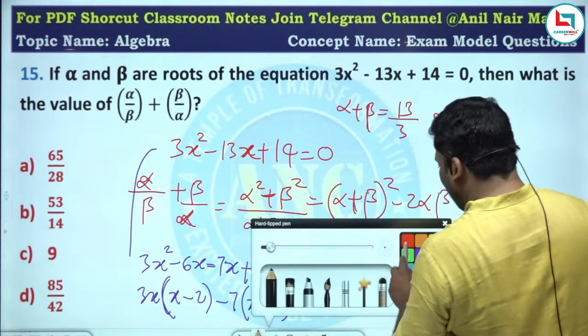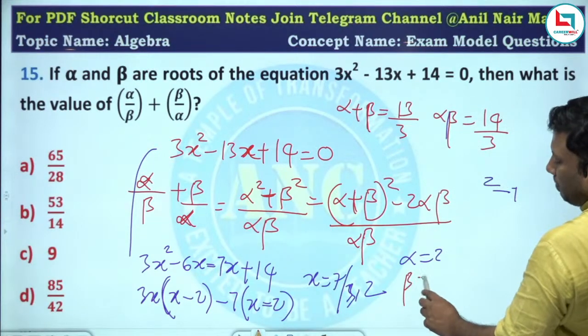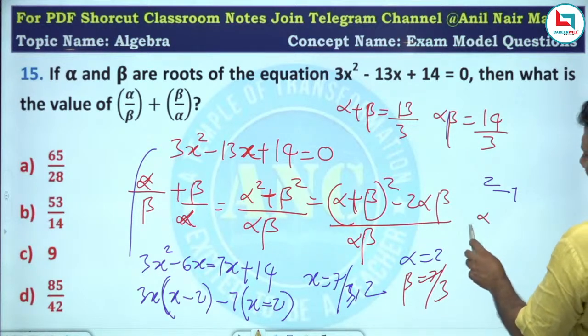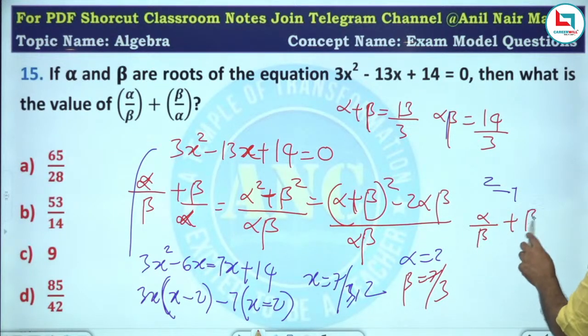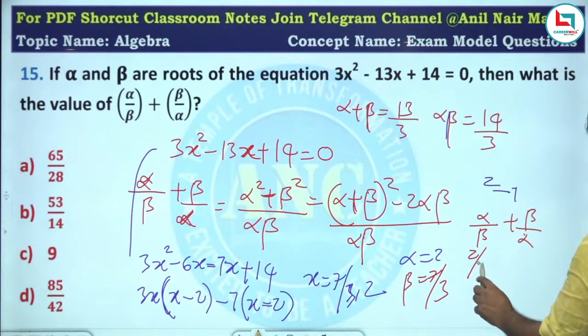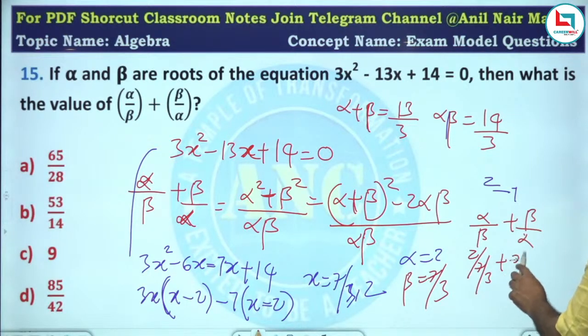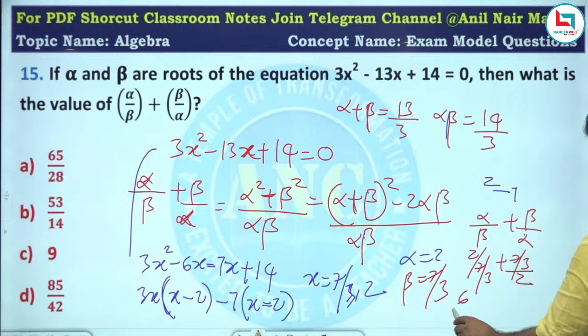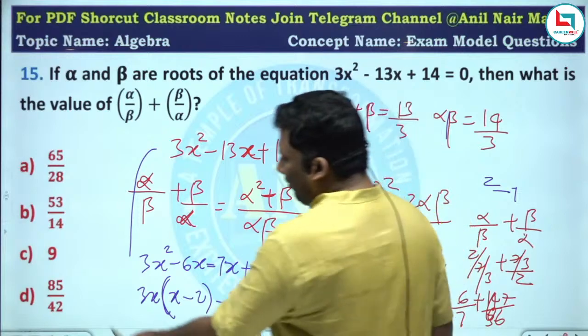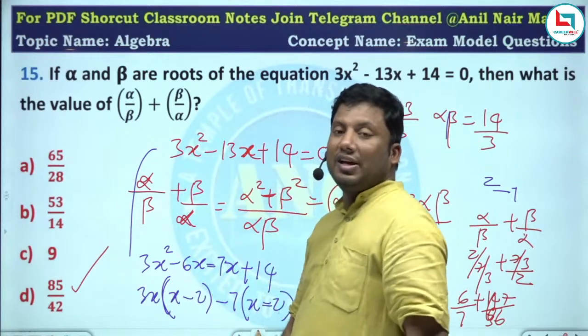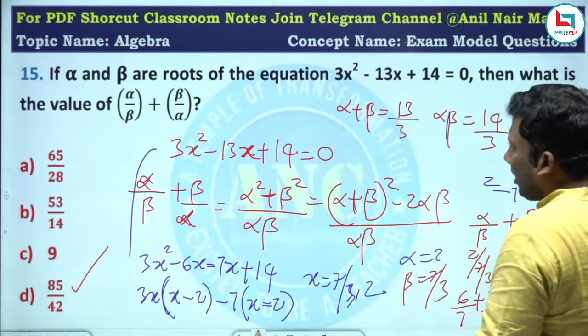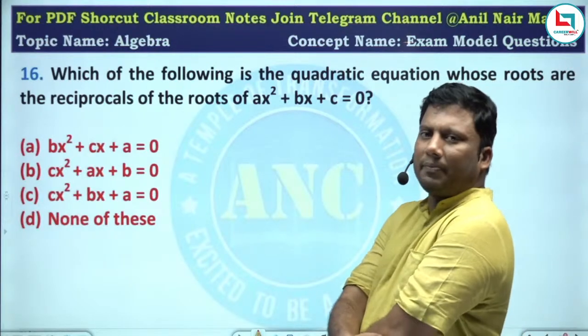Now we can do an approximation. Alpha is 2, beta is 7 by 3. Alpha by beta plus beta by alpha: 2 by 7 by 3 plus 7 by 3 by 2. 6 by 7 plus 14 by 3. From there, 7 by 6, sorry, 7 by 6 plus 49 plus 36, 85 by 42. 85 by 42. I hope the options are very clear. 85 by 42.